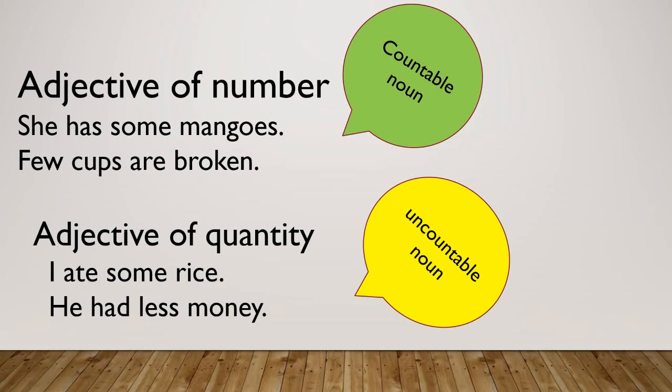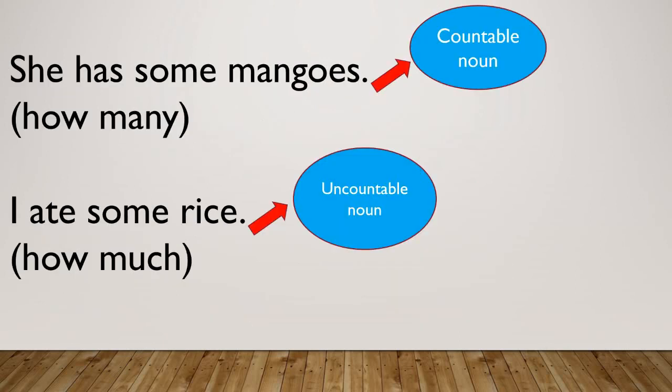Student, let's see this sentence again. She has some mangoes. I ate some rice. Student, here in both the sentences we have used some. But the noun in the first sentence is mango and we can count mango. So mango is a countable noun.